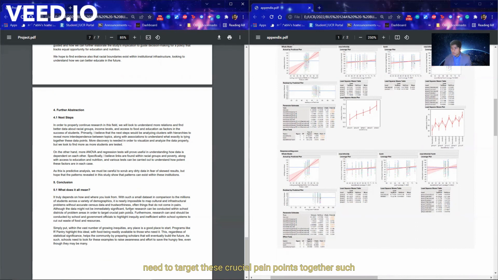We need to target these crucial pain points together, such as equal opportunity found in our pantry. It's important to consider for any school official or government official how we are preparing our scholars, specifically from the lunchroom.